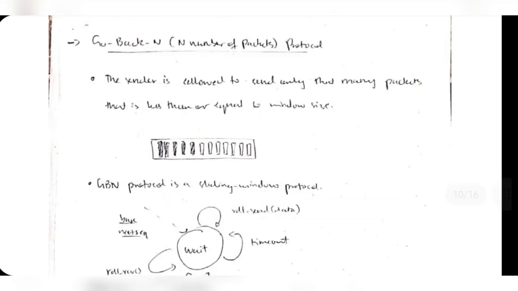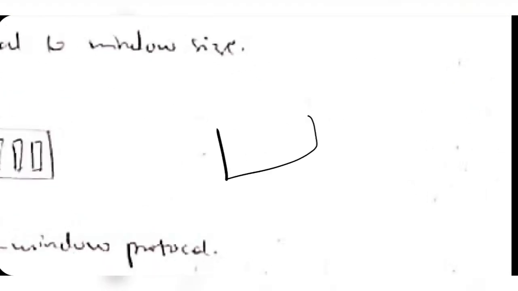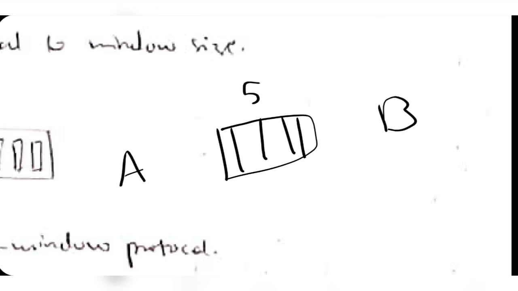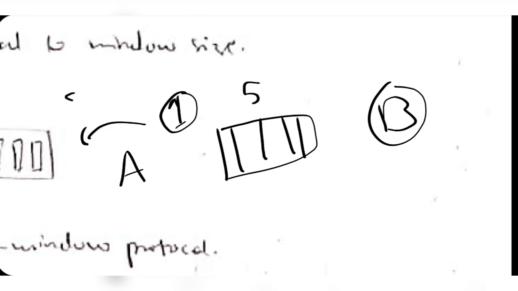The second one is the go back n protocol. Suppose there is a window size in go back n, and only that much data can be transferred. Suppose 5 packets of data can be transferred from A to B, but A transfers 6 packets. At that time one packet is lost. So B will send a go back n request, meaning go back to the point where data was lost and send whatever was lost. A will go back to the 5th data packet and from there send the 6th data packet. In this way the reliability can be increased.